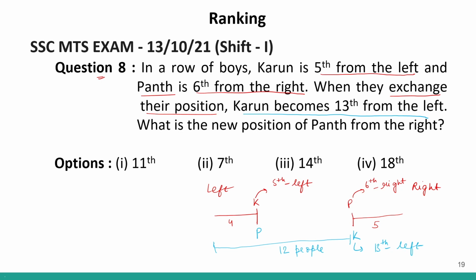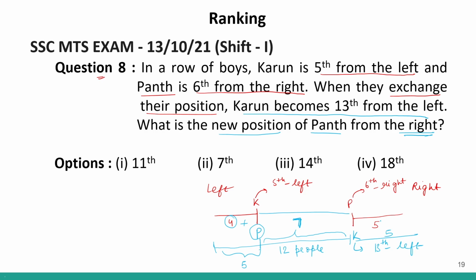Correct? In these 12 people, we have 4 people plus 1 Pant. So up till here, we have how many people? 5 people. So over here, how many people we will have? We will have 7 people. So this distance is 7 people. Correct? We have 7 people. Now what is asked for us? It is asked that what is the new position of Pant from the right. Okay. So from right, after Karun we have 5 people.